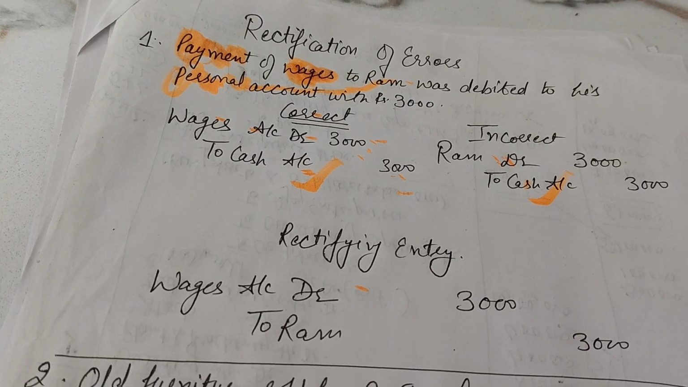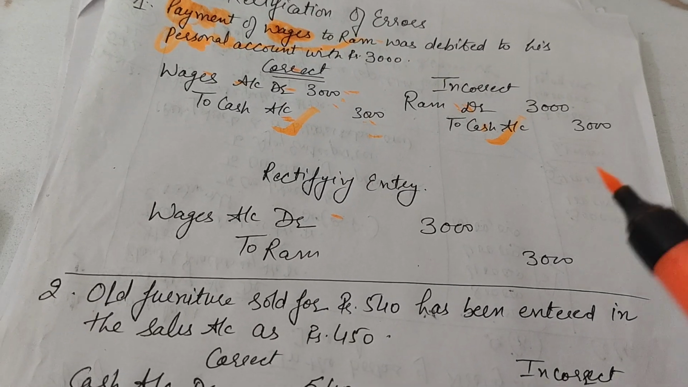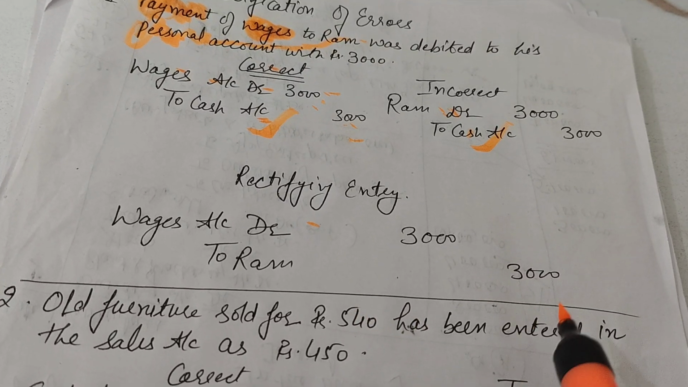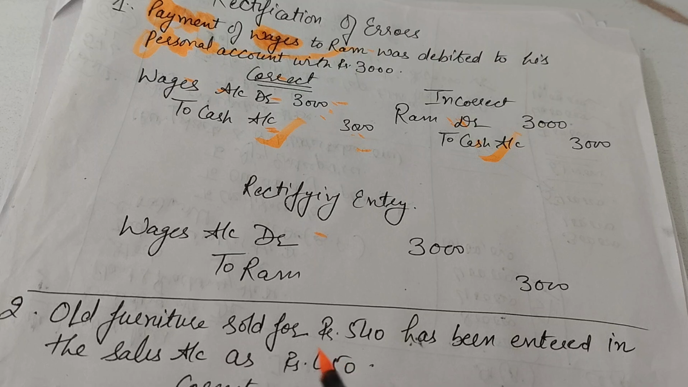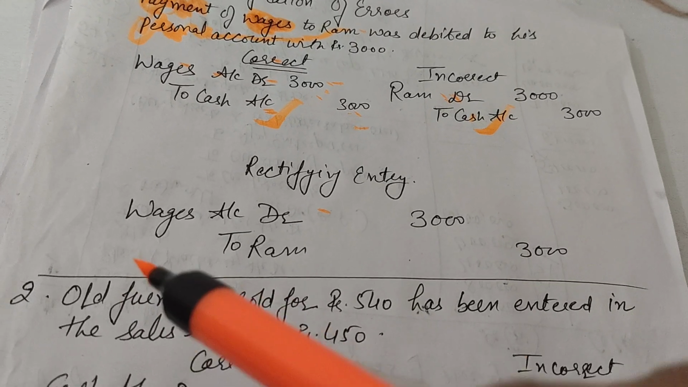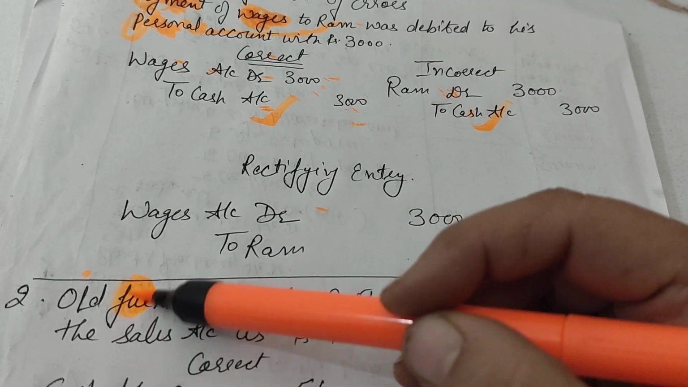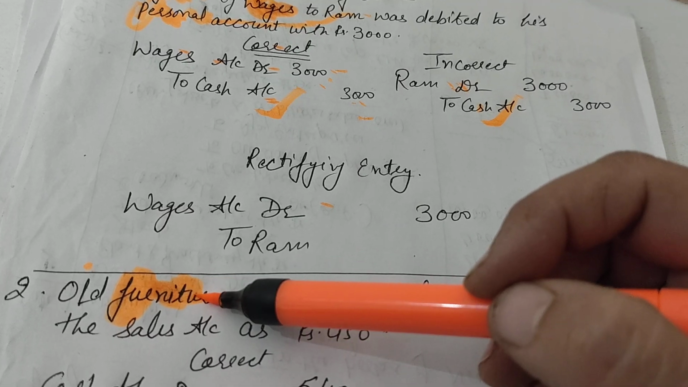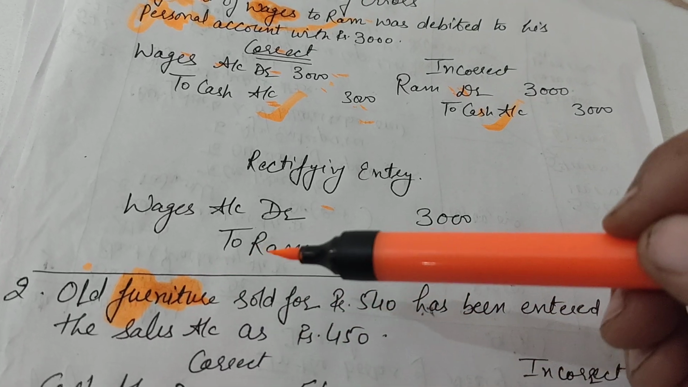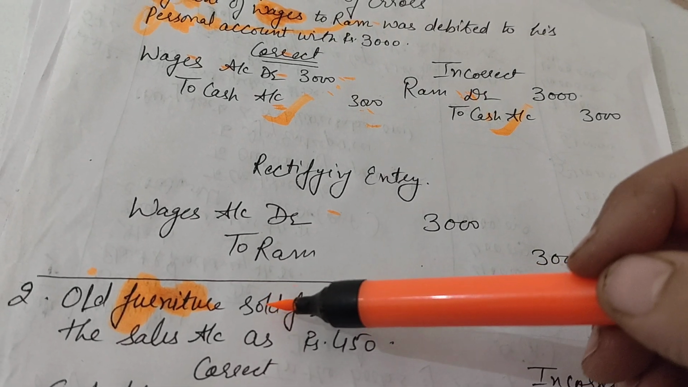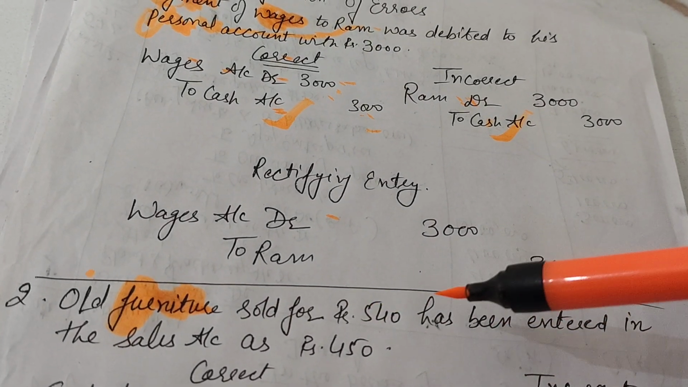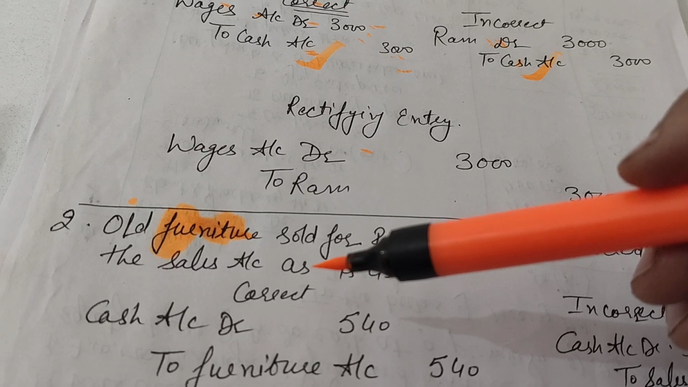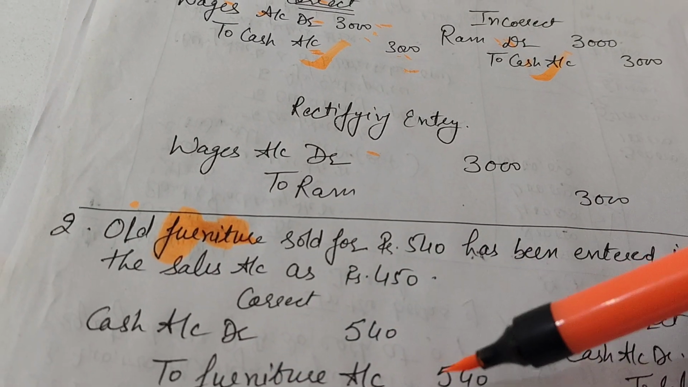that is, wages account debit to Ram, right? Now, there is a second point, where I took the case of old furniture sold for rupees 540 that has been entered in the sales account as 450. First of all, old furniture sold. What is going out here is the furniture, right? So as per the real account, furniture is an asset, it's going out, so furniture should be credited. Sold means the cash is received here, because no particular party's name is given. So the correct journal here was cash account debit to furniture account with rupees 540.